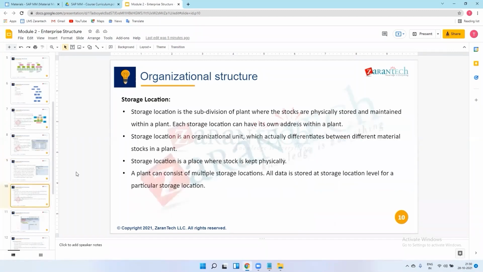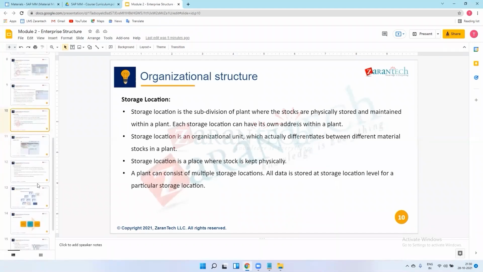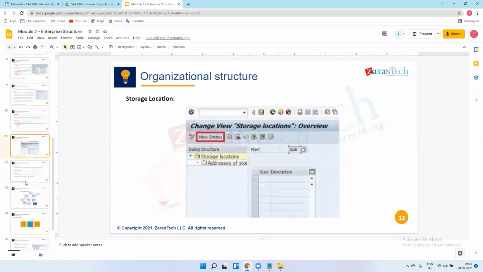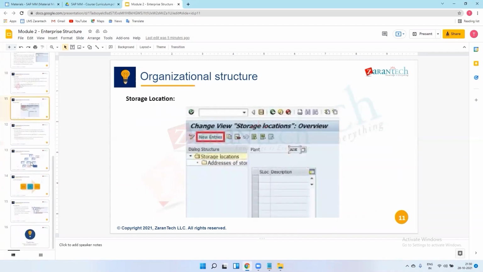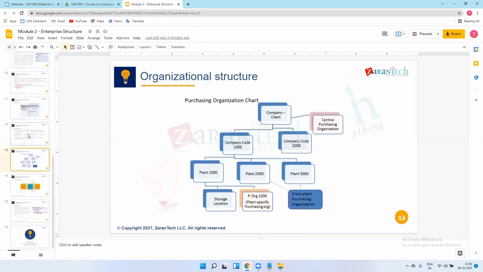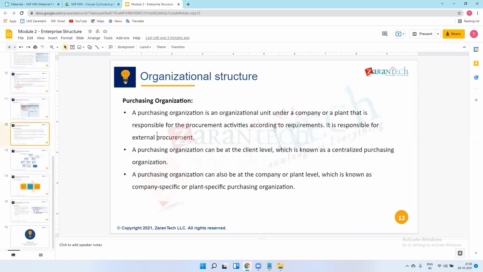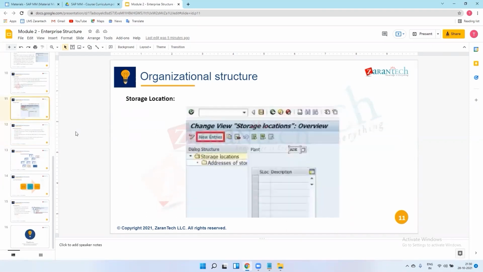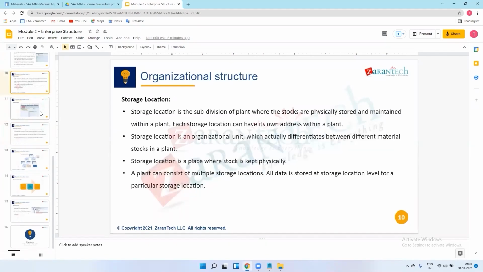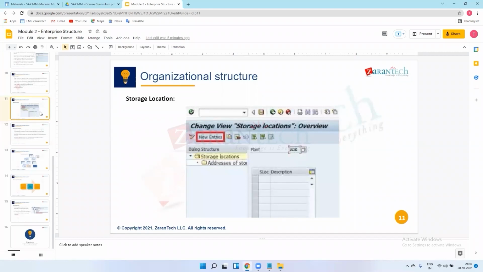Next, storage location. Today I will explain only storage location. In the next session, we'll start with purchasing organization. Only one is left, purchasing organization. I will explain that, and immediately I'll start the practical in the next session. So for now, we just go through the storage location. Are we behind the schedule today?